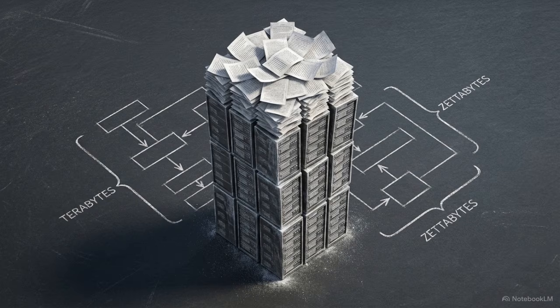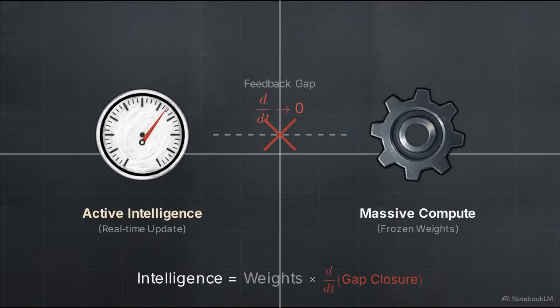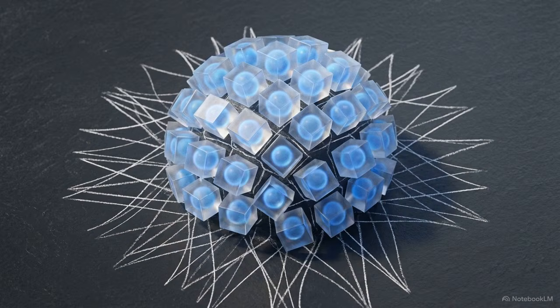You cannot solve it by building larger server farms or feeding the model larger volumes of text. Current trillion-parameter large language models are caught in a structural dead end. As we will see, because they lack a mechanism to update their model against real-world friction, their active intelligence computes to exactly zero. To understand why, look at what a large language model actually does during its training phase.